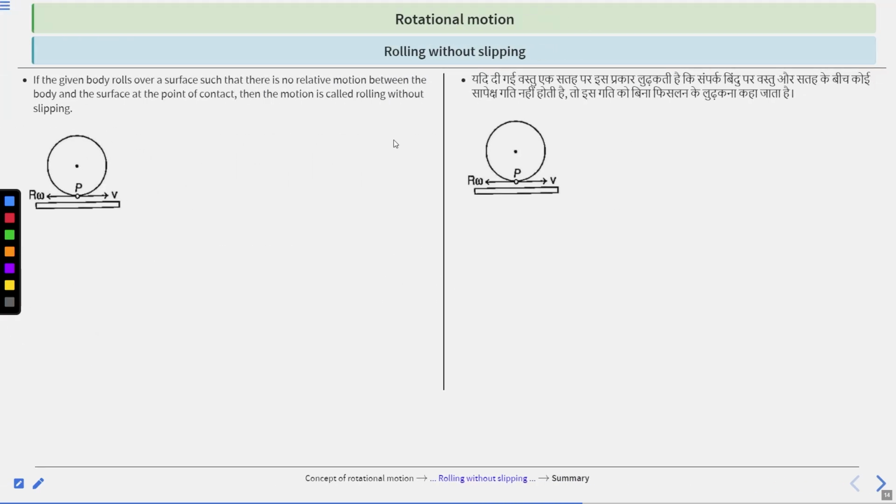Next is rolling without slipping. If the given body rolls over a surface such that there is no relative motion between the body and the surface at the point of contact, then the motion is called rolling without slipping. So suppose this body is moved without any slipping, clear, and with velocity v. In that case, we can say this motion is called rolling without slipping.